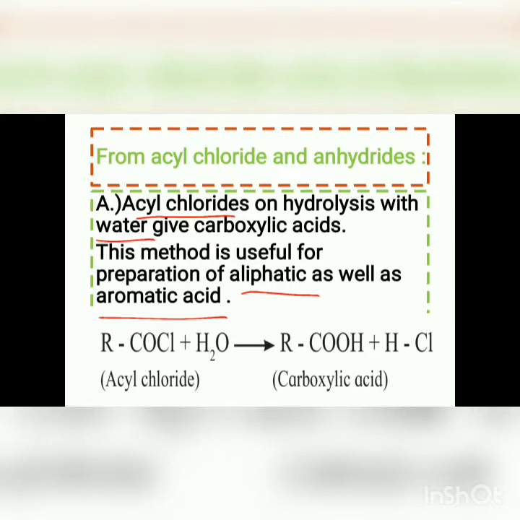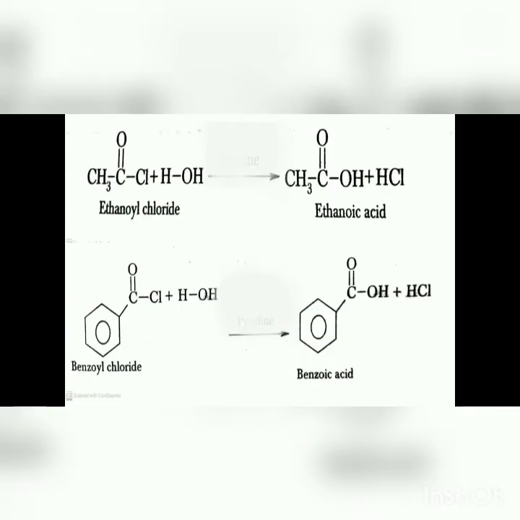Now as we see in the general reaction, the acyl chloride, which is represented as RC double bond O Cl, undergoes hydrolysis with water. The water molecule breaks down into H plus and OH minus, due to which there is the formation of RC double bond O OH, that is carboxylic acid, and HCl, that is hydrochloric acid. Now let us study their examples. The first example is for aliphatic acid and the second is for aromatic acid.